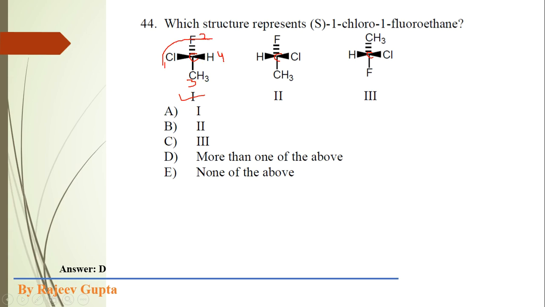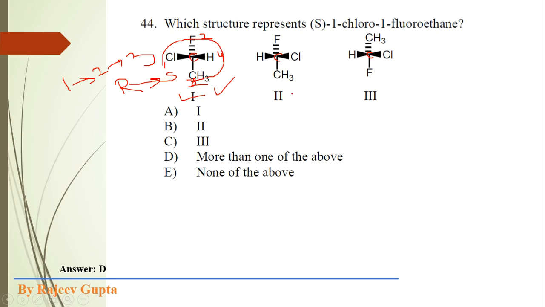Now 1 to 2, 2 to 3, like this we will move. According to chirality rule, 1 to 2, 2 to 3. Now we get this clockwise movement of this arc, so it should be R. But the fourth priority group is hydrogen atom, so we will reverse our answer, so it is S. Okay, so this is the correct option.